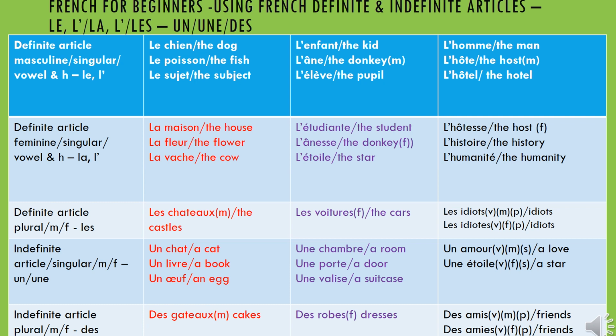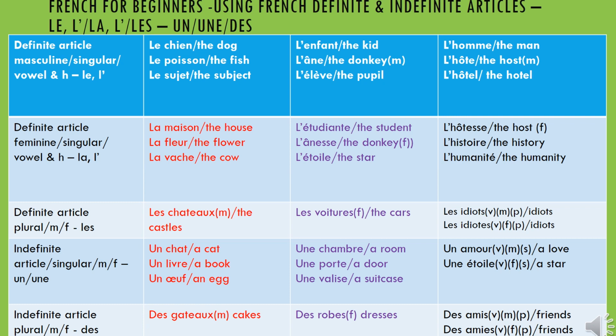And now let's look at the indefinite article. If it begins with a vowel, and it's masculine singular, you remove nothing. It is going to be un amour. For example, un amour means a love. That's why you say mon amour. You see here when you use a possessive M-O-N, you'll say mon amour because it begins with a vowel.